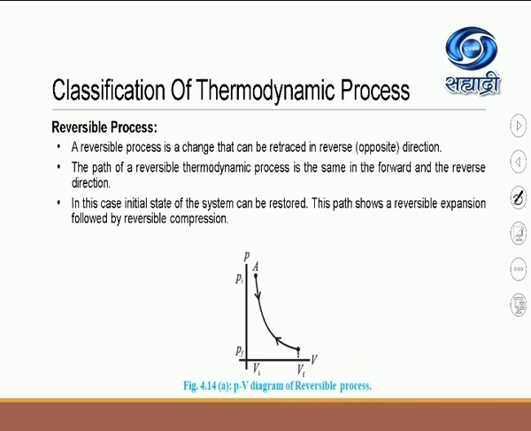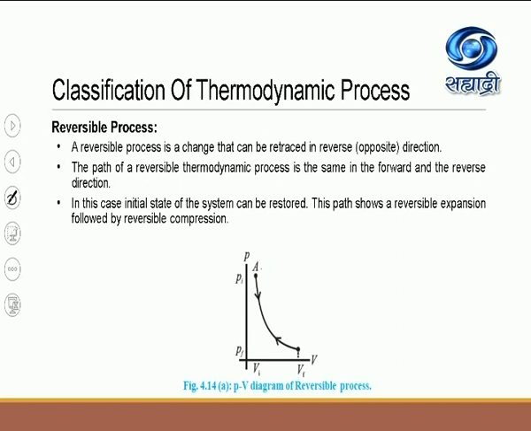This same diagram I discussed in my previous lecture, I am just revising. So see here, the initial state of the system is A. Now note down the pressure and volume. The initial volume is VI, and the corresponding pressure is PI.